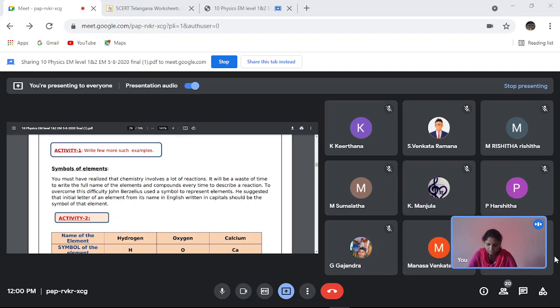Next, some other elements also have names given to honor scientists. For example, Einsteinium. How did the name Einsteinium come? In honor of the scientist Einstein. And then Rutherfordium.